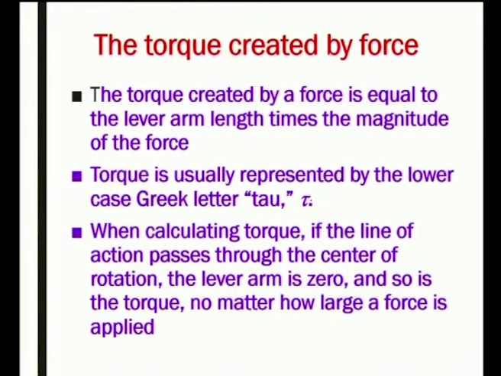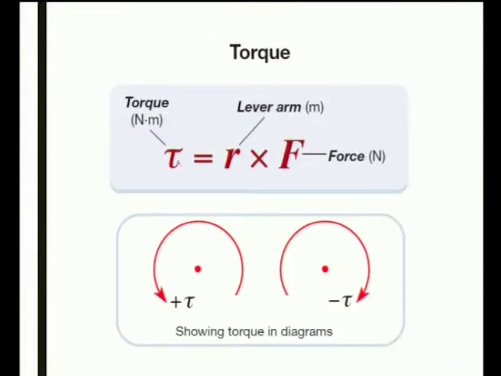Torque created by a force is equal to the lever arm length times the magnitude of the force. Torque is usually represented by the lowercase Greek letter tau. When calculating the torque, if the line of action passes through the center of rotation, the lever arm is 0 and so is the torque, no matter how large a force is applied. Torque tau is measured in Newton meter: lever arm R in meters times force in Newtons. In diagrams, a torque rotating in the anti-clockwise direction is taken as positive, and a torque rotating in the clockwise direction is negative.